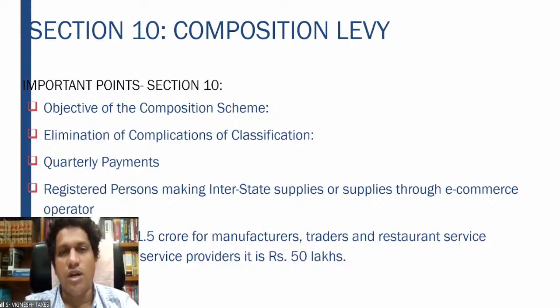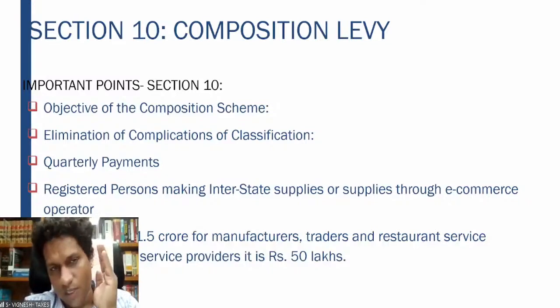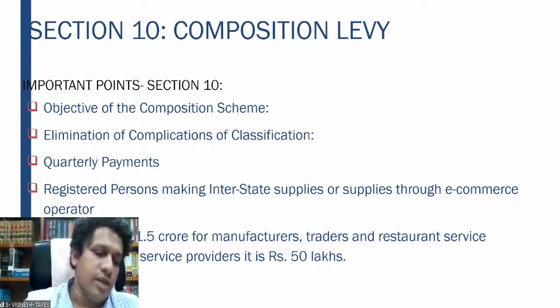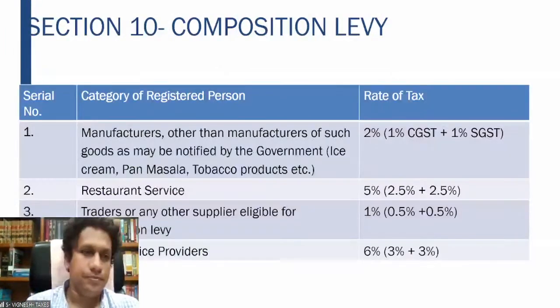And the turnover limit, what has been finally fixed, is for manufacturers, traders, and restaurant service, it is 1.5 crores. And for other service providers, it is 50 lakhs per annum. So therefore, 10 subsection 1, the limit is 1.5 crores. 10 subsection 2A, the limit is 50 lakhs.